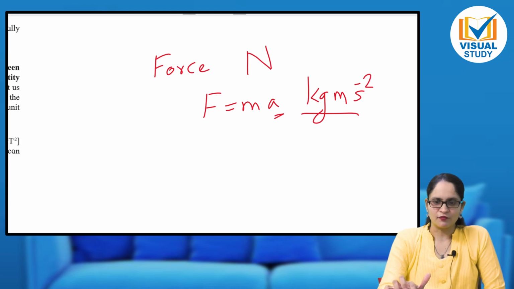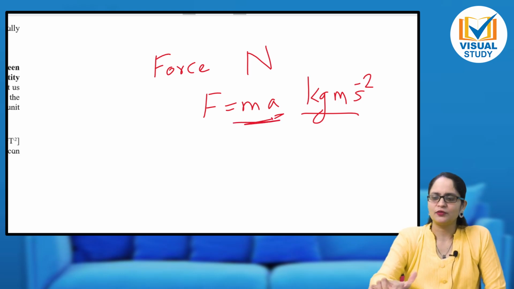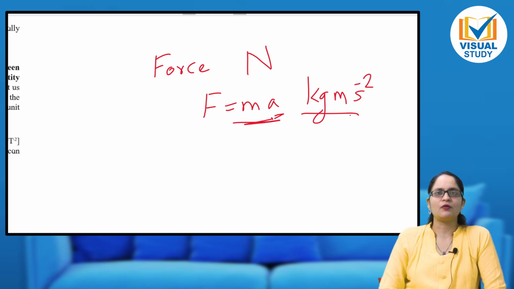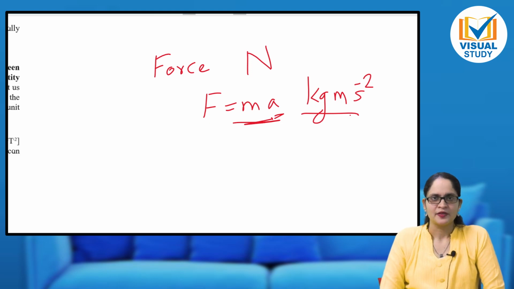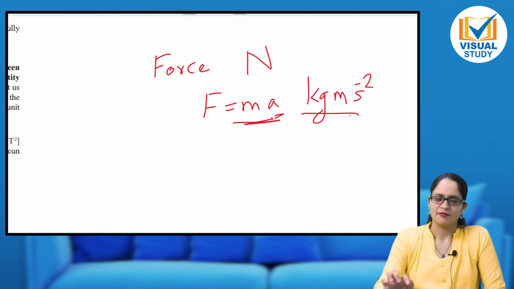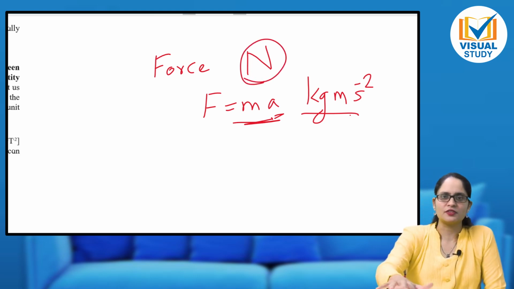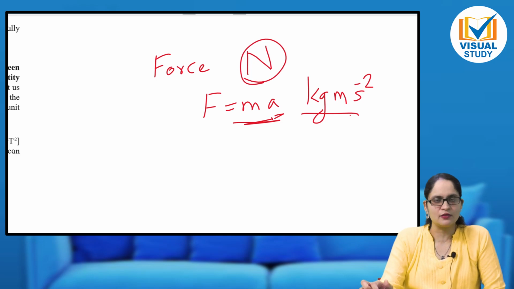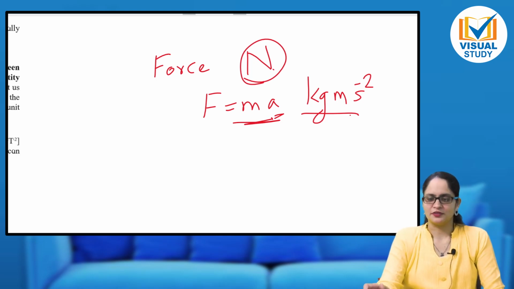Try to recall the formula, and then from the formula you can easily write the unit. Whatever quantities are involved in the formula, we can represent them in terms of units. That's it. It's very easy. Only in case of force, we don't write this unit; we write the SI unit of force as Newton. So you will have to learn such units.